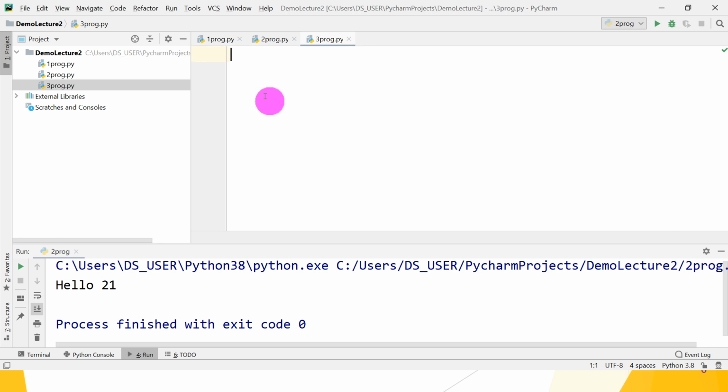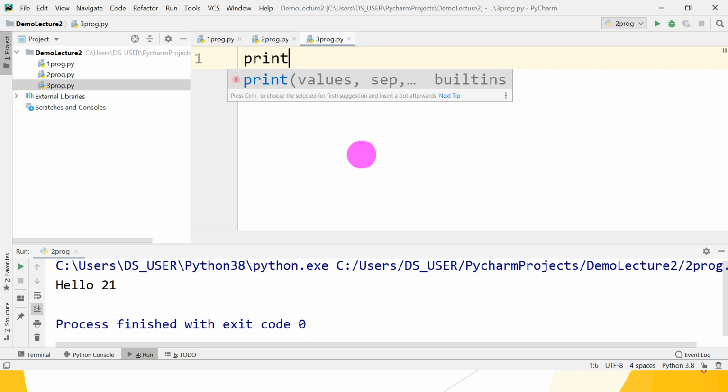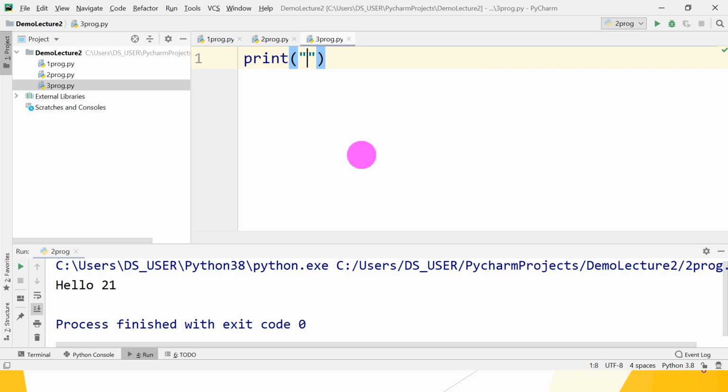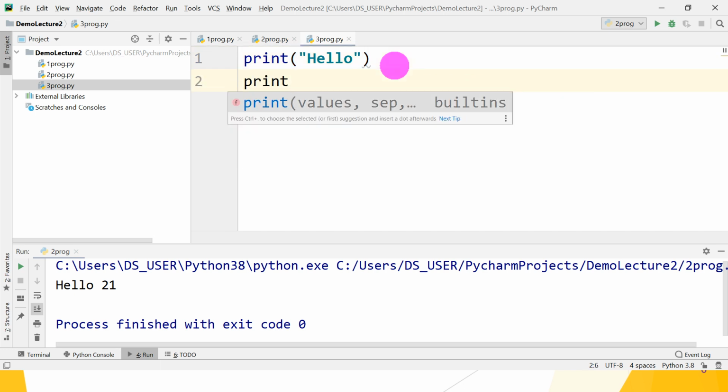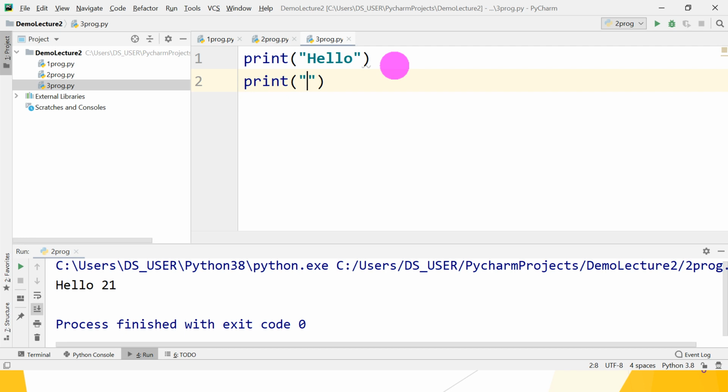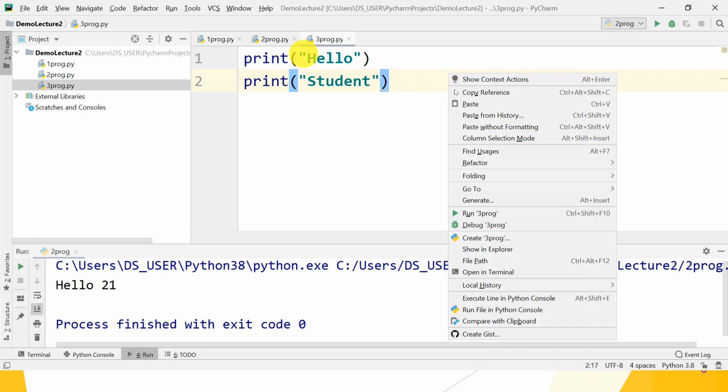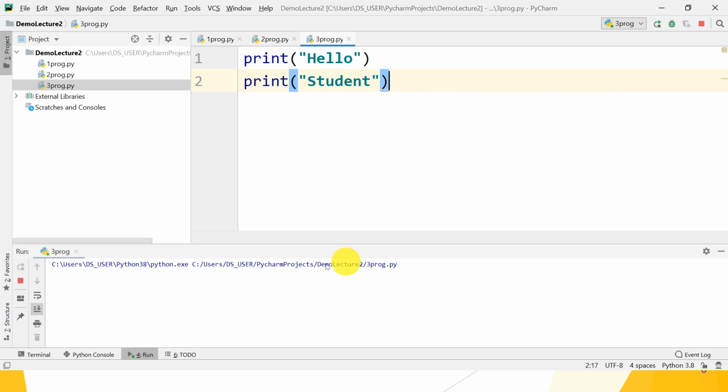Now we want to check whether it works. Print function. So print hello on the first line, then print student on the second line. So just run it and check what the output is.